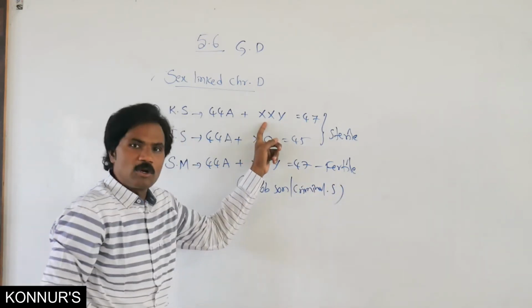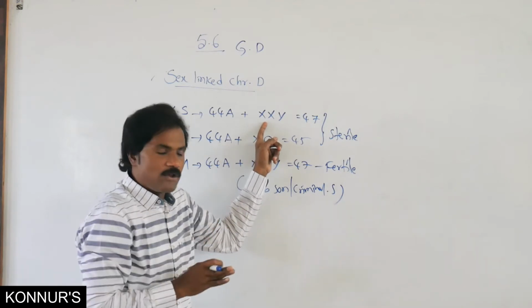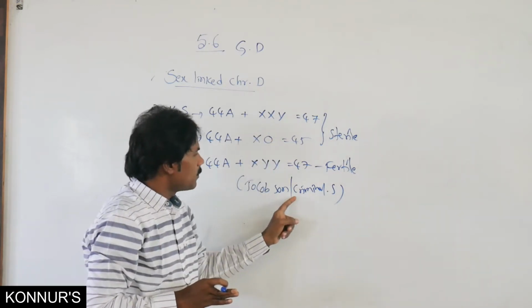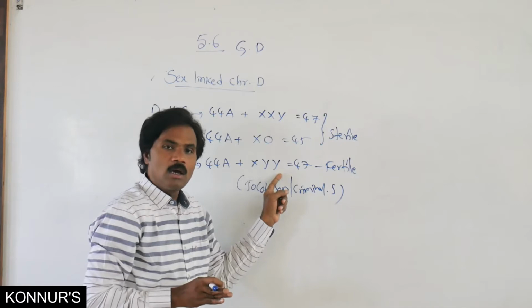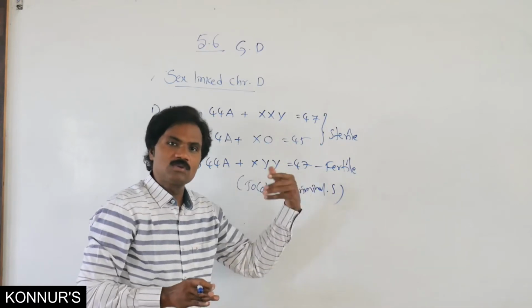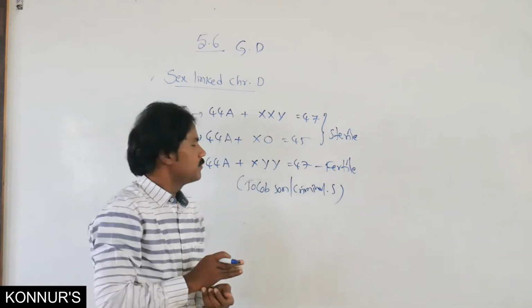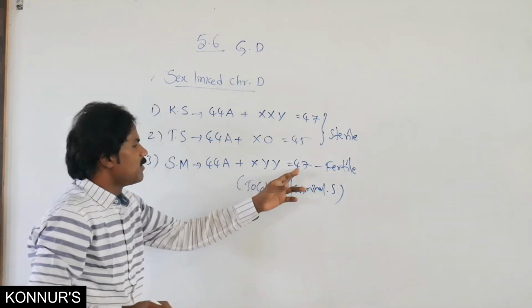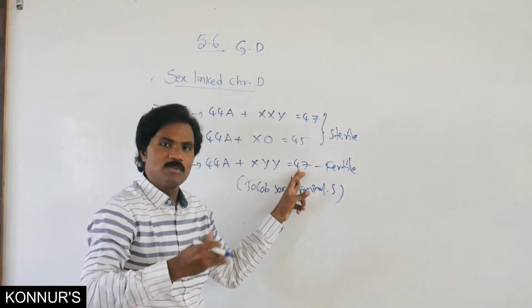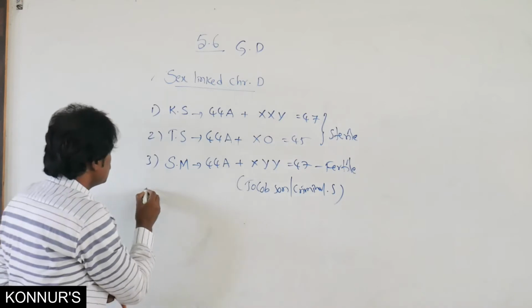There is no other particular name here. Please rectify this: Jacobs syndrome or criminal is XYY. That is also a super male only, with a minimum of 47, trisomy, tetrasomy, like this condition.